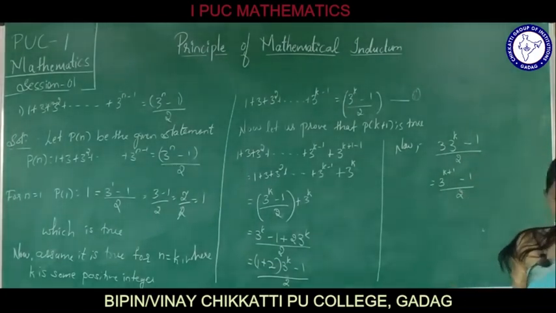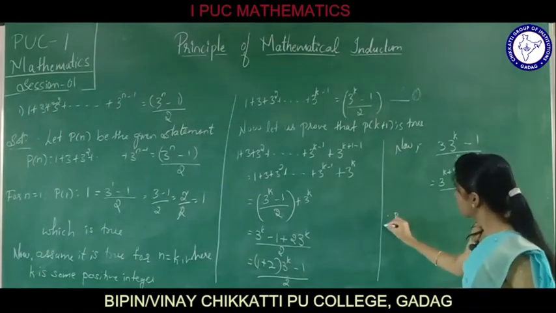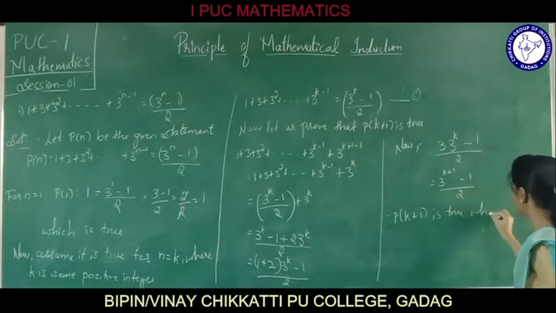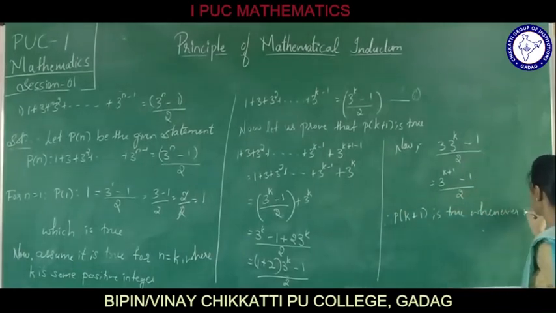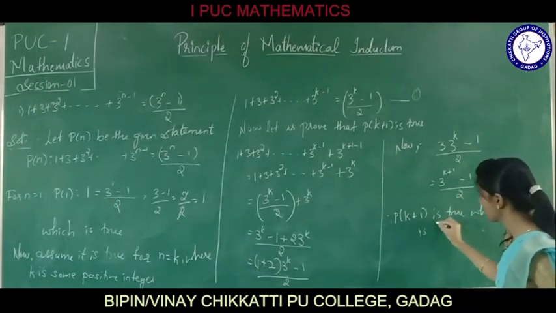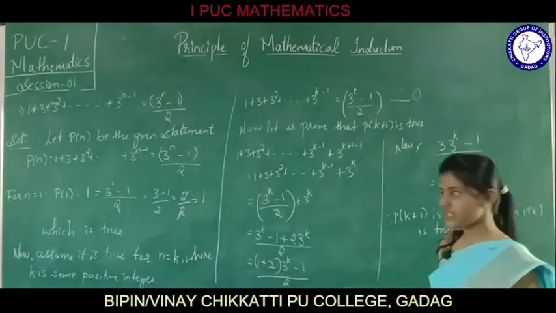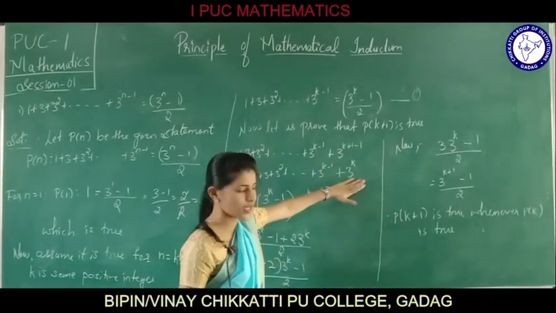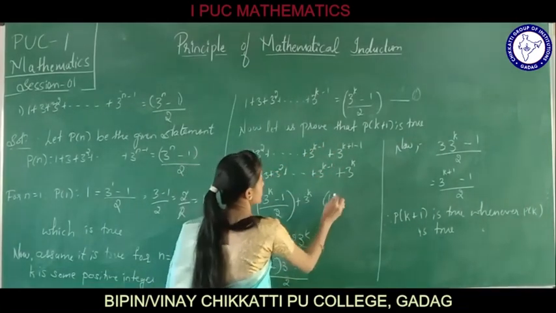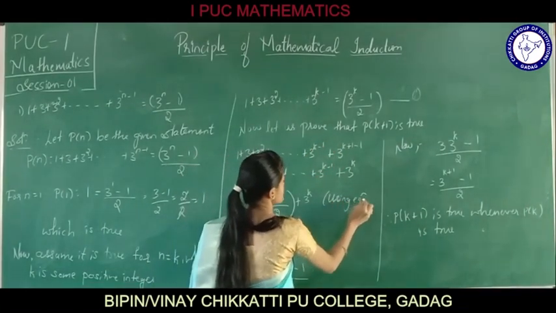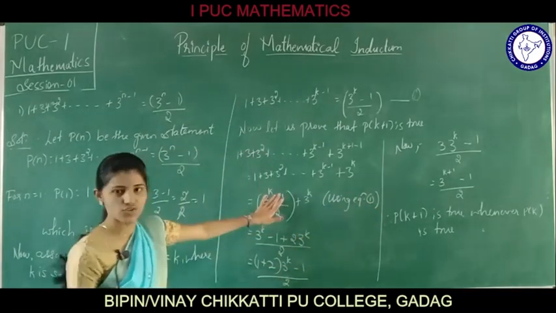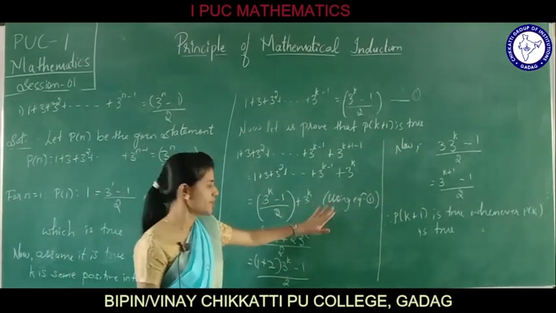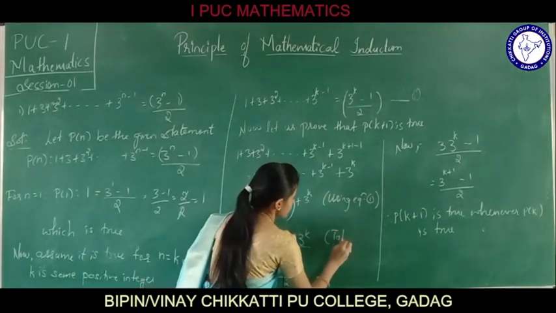Therefore p of k plus 1 is true whenever p of k is true. What we have done here is, we have taken 3 raised to k plus 1 minus 1 and written it as 3 raised to k by using equation 1. Using equation 1, we wrote 3 raised to k minus 1 by 2 plus 3 raised to k. Next we have taken LCM.